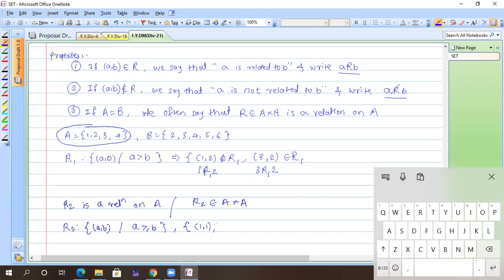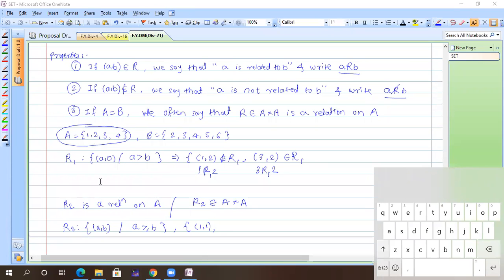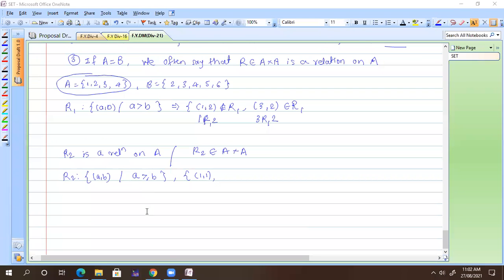Are you getting it? Can I explain one more time? Yes, sir. So a relation on A means what? You have two sets A, and you have to do the cross product, or Cartesian product, of A with A, and then see for which numbers the condition holds.